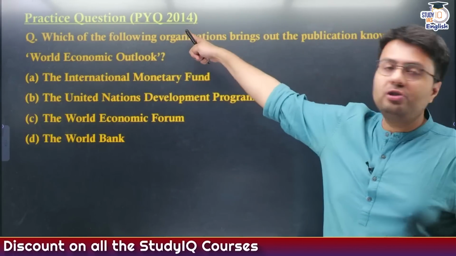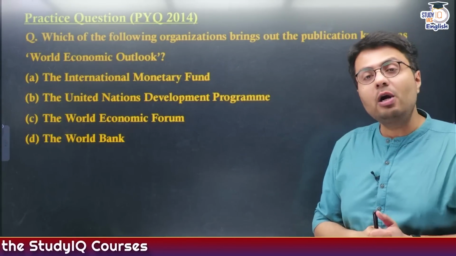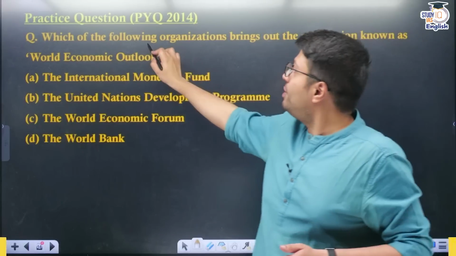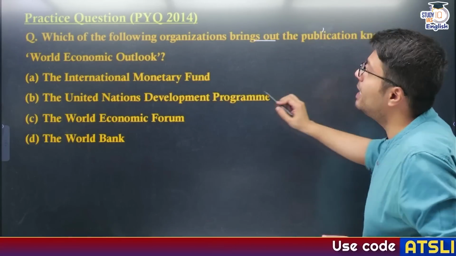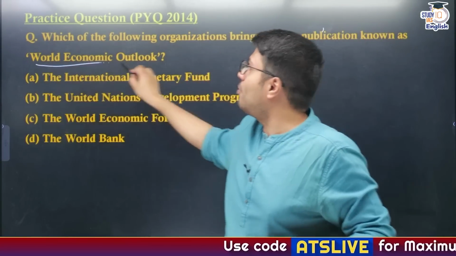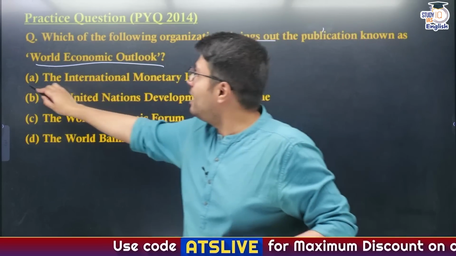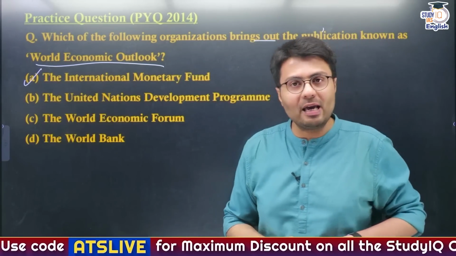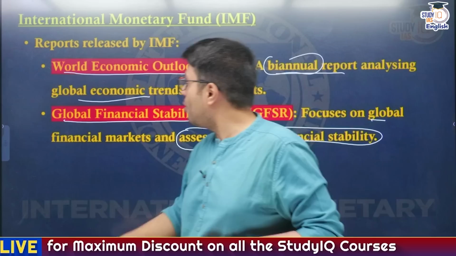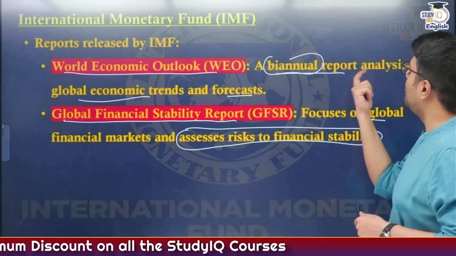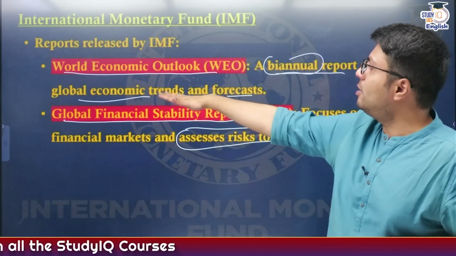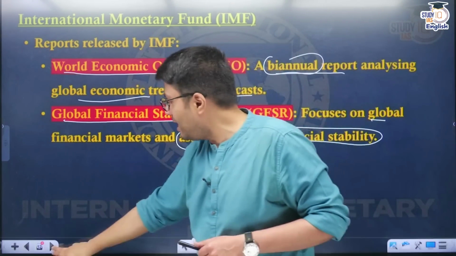Now this question actually appeared in the 2014 prelims examination. Which of the following organizations brings out the publication known as World Economic Outlook? We have already covered it. World Economic Outlook is published by IMF. What does the World Economic Outlook do? It is a biannual report analyzing global economic trends and forecasts, right?